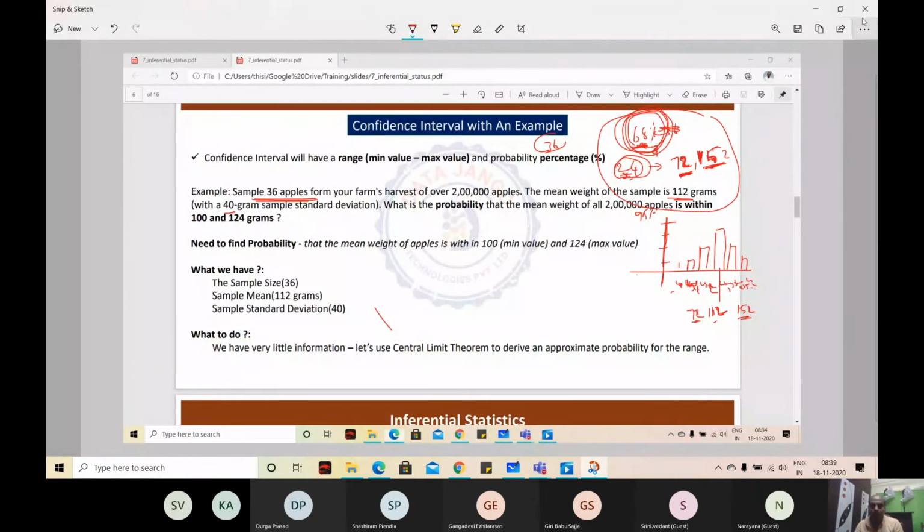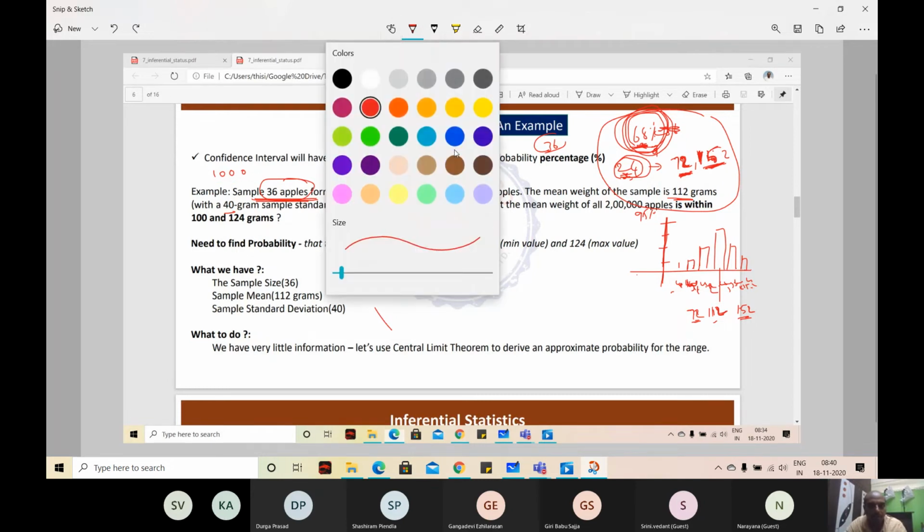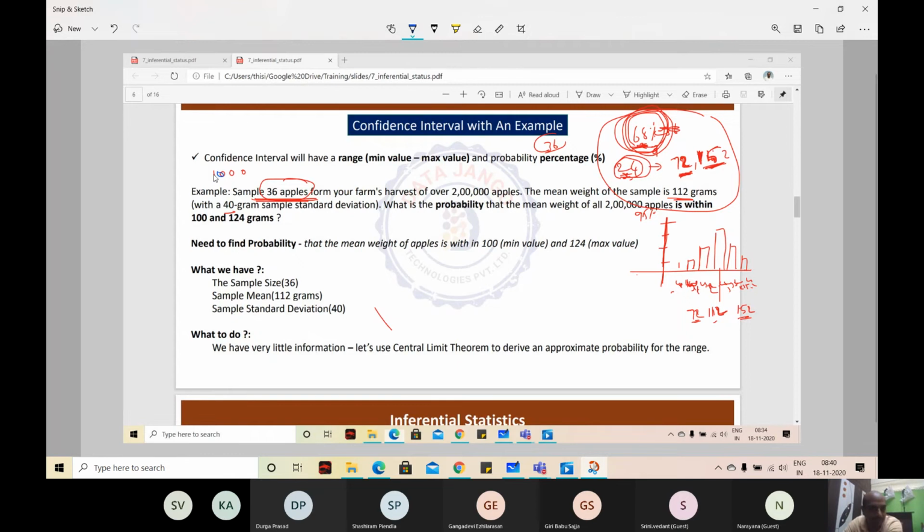Okay. But from the central limit theorem, what do we know? If you take 36 apples, many samples, if you take 10,000 samples of 36 apples each, those means are going to be normally distributed, right? Do you agree? From the central limit theorem, what is it saying?